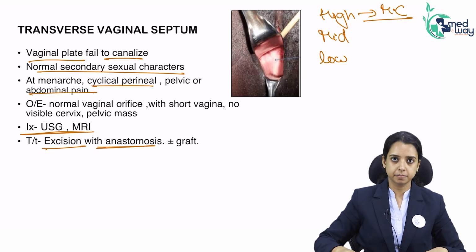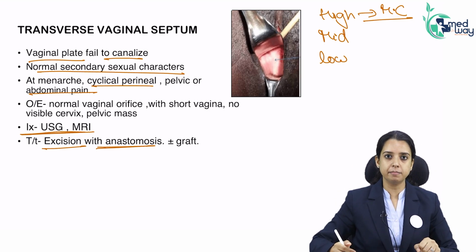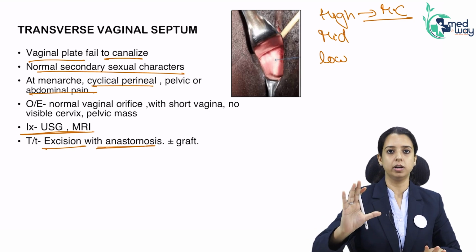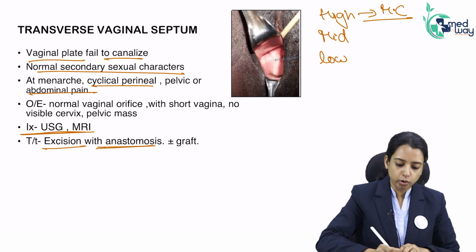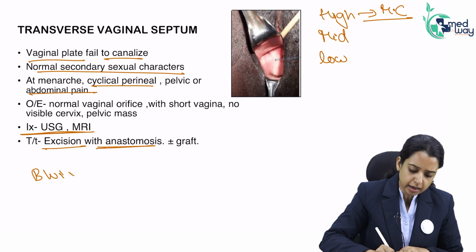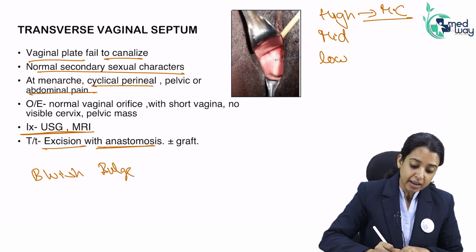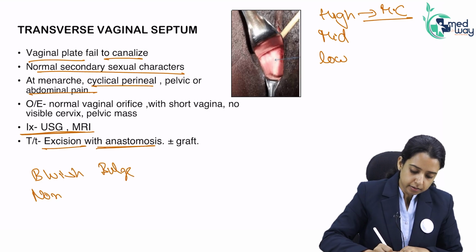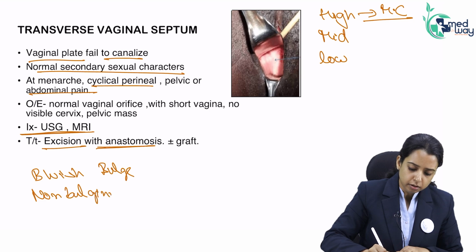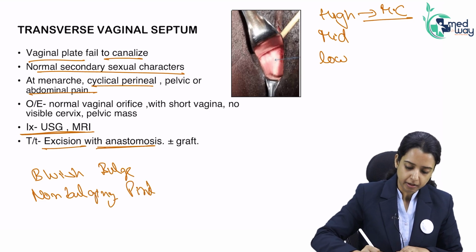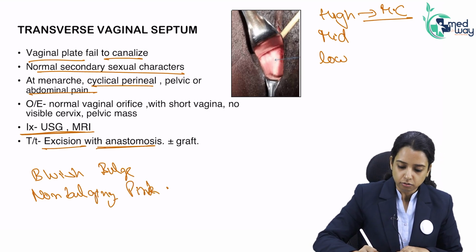That is the treatment. How are we differentiating it from imperforate hymen? Just by the local examination. That was a bluish bulge. It is a non-bulging pink membrane. Not even pink membrane, you can say pink structure.